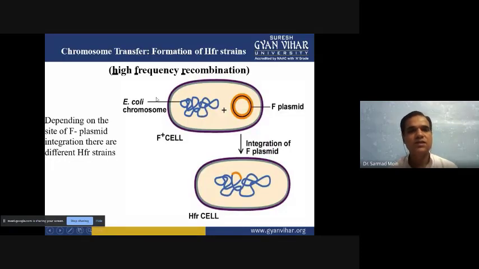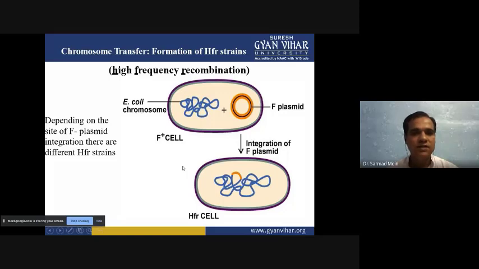Now we will see how HFR happens. This is an F type of plasmid, and it can open up and bind to the bacterial nucleoid, or bacterial genome. When it integrates into the bacterial genome and is removed again for conjugation, some portion of the DNA from the nucleoid can transfer from HFR cells to F minus cells.